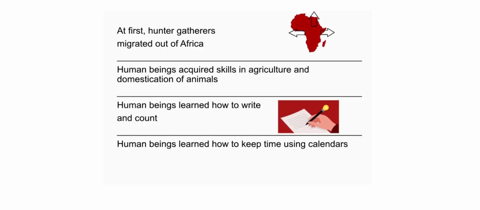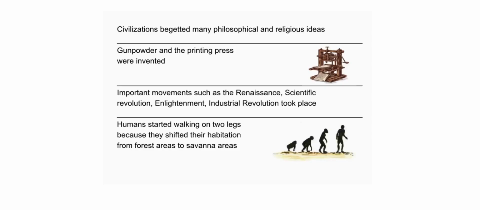Human beings acquired skills in agriculture and domestication of animals. Human beings learned how to write and count. Human beings learned how to keep time using calendars. Civilizations begot many philosophical and religious ideas. Gunpowder and the printing press were invented. Important movements such as the Renaissance, Scientific Revolution, Enlightenment, and Industrial Revolution took place.